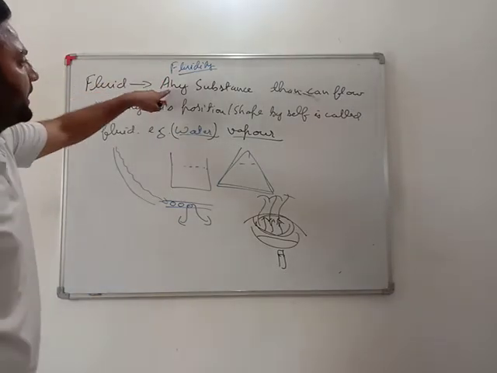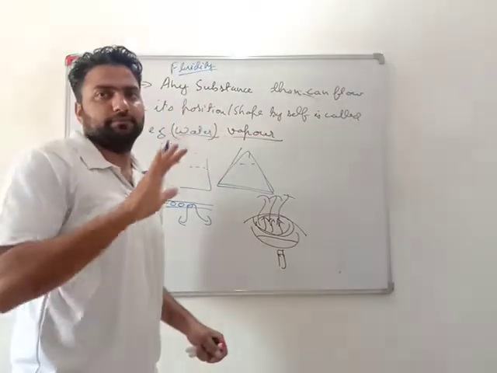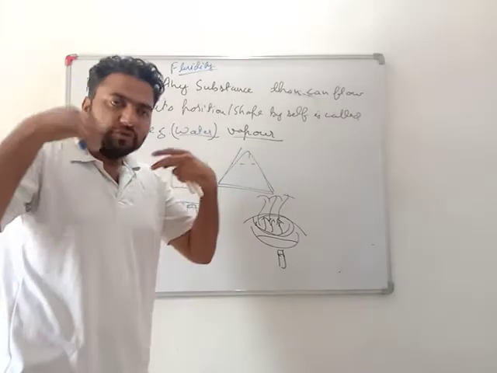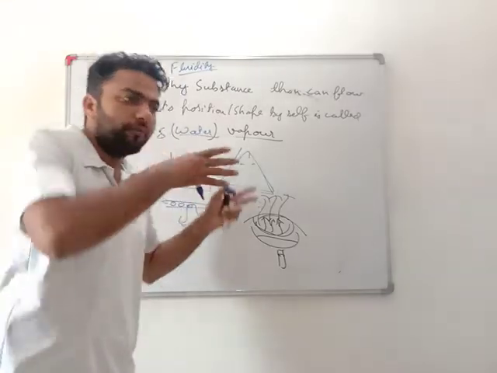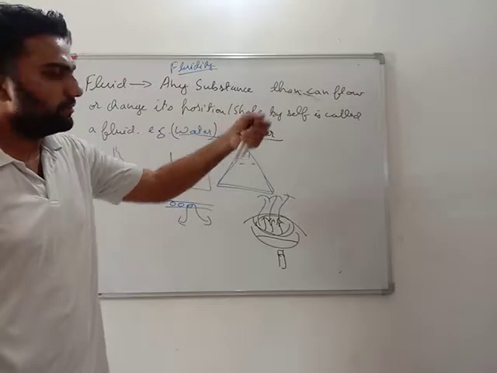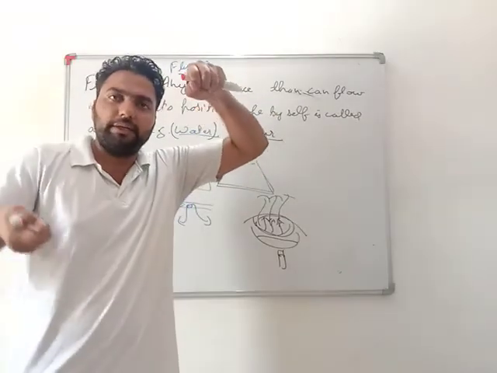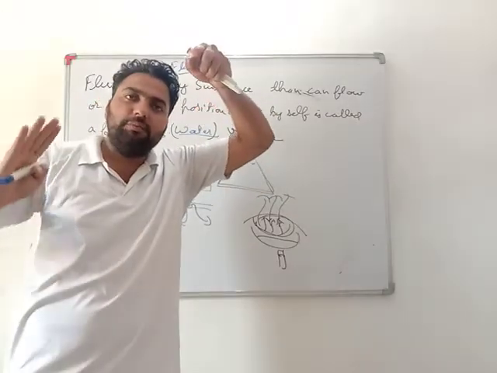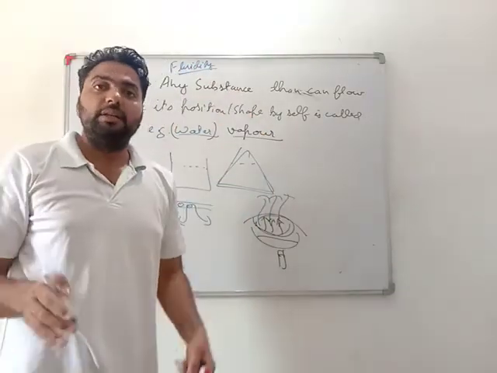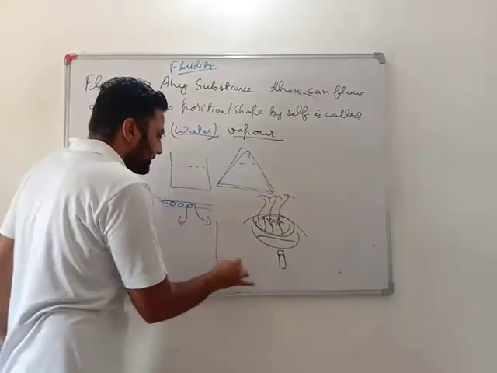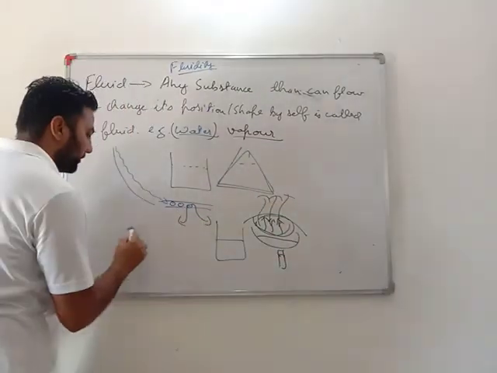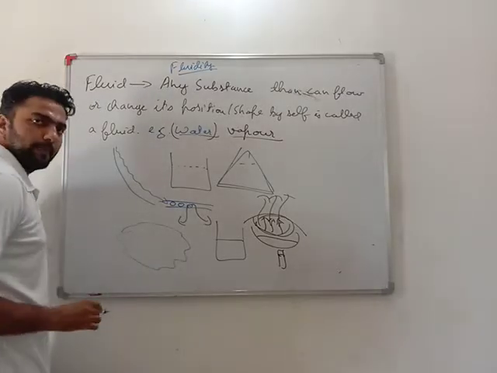So what are fluids? Any substance that can flow. That can flow means any material whose particles can by themselves go here and there. Very important. If I have a bucket of water and I tilt it like this, what you will observe is that the particles will go here and come down, yes or no? Their shape will change. In the bucket, its shape is like this, and if I throw the water down on the floor, its shape will be like this.